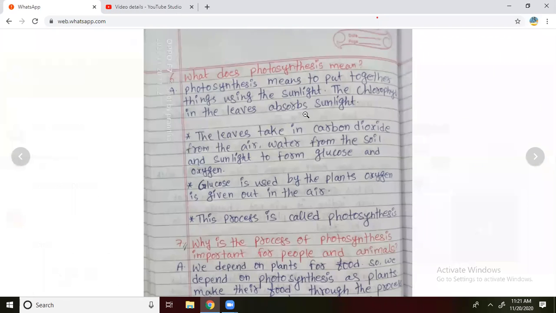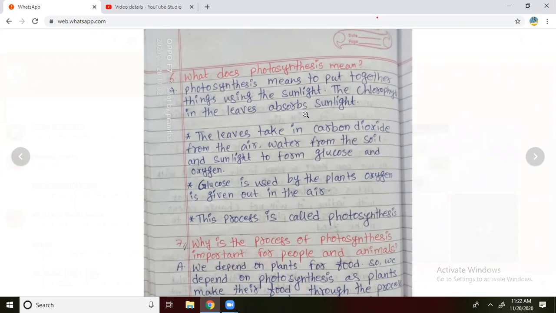Photosynthesis means to put together things using the sunlight. The chlorophyll in the leaves absorbs sunlight. First of all, the plant has leaves. In the leaf, a green color structure is called chlorophyll. Chlorophyll absorbs sunlight. The leaves take in carbon dioxide from the air. Water comes from the soil, and sunlight from the sun, to form glucose and oxygen.